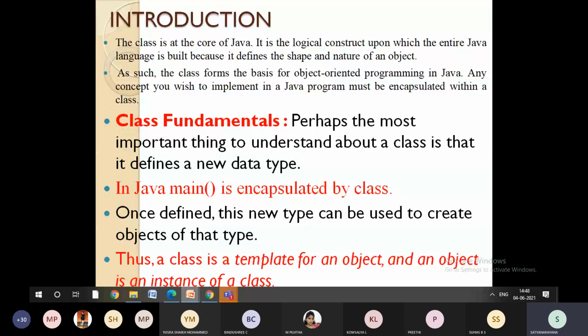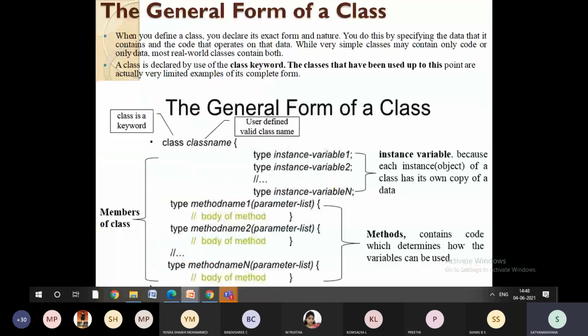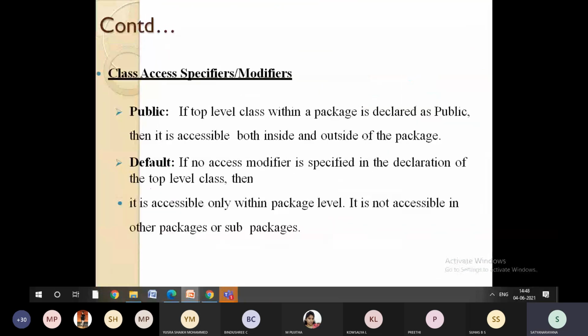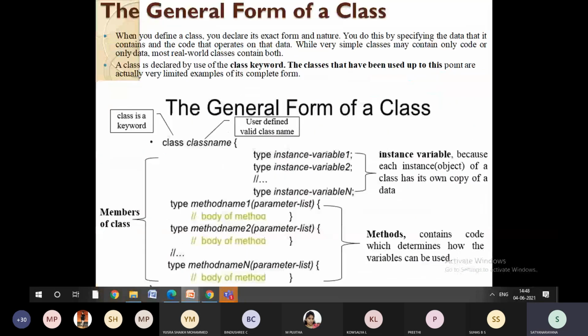So the moment the compiler sees the main function, the main function is going to encapsulate the features of the class. What does it mean? The moment main is defined in Java, let me just, okay, later we will see practically how it is going to work. I'll show you.